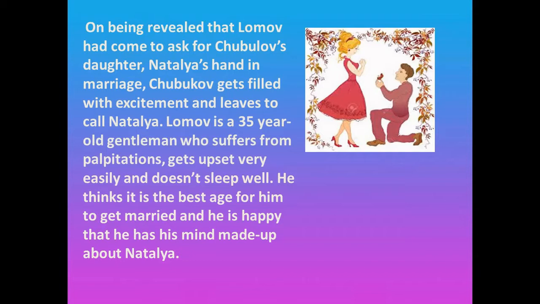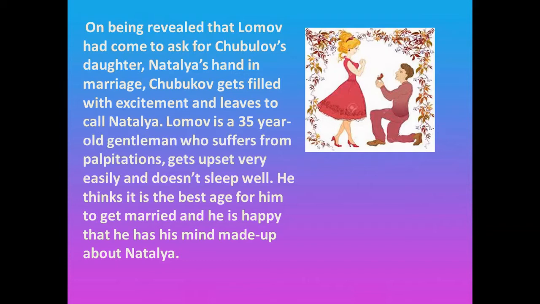He is overjoyed because he knows that his daughter is at the right age of getting married, and he has not been able to find a suitable groom for Natalia till now. So obviously the proposal makes him immensely happy and he immediately goes into the house and wants to give this news to Natalia.